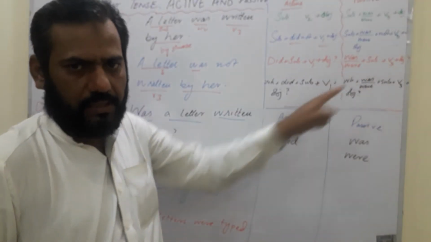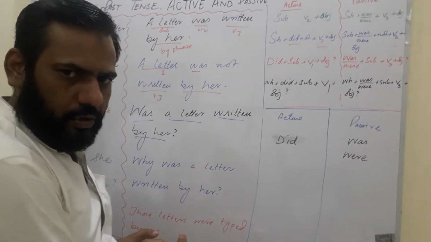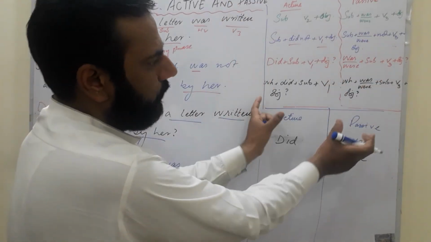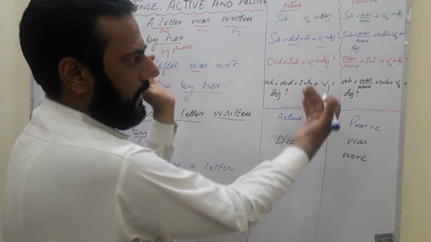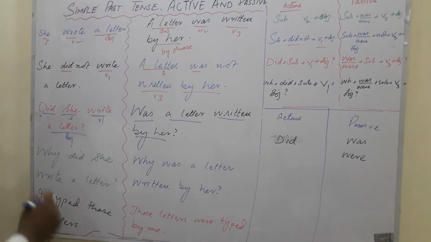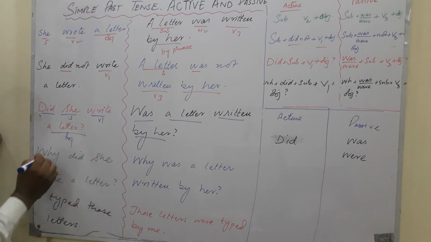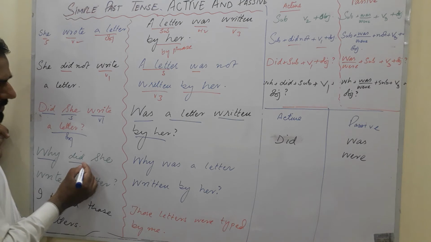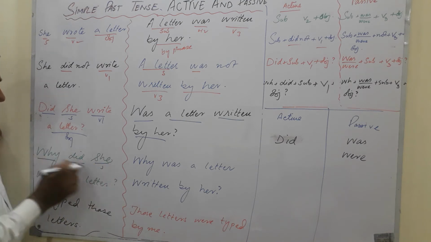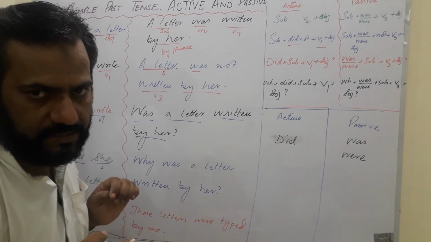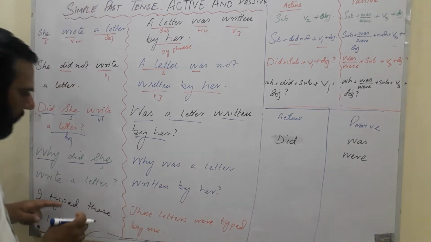As you can see, the sentences are on the left side, but the structure has already been designed for you on the right side. You can take help from it for the sake of understanding. The fourth one is, why did she write a letter? Look, why is the WH word. I told you did has been used between the subject and the WH word. The same thing is being applied.